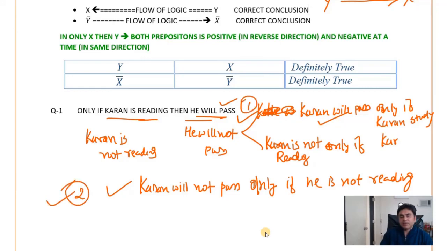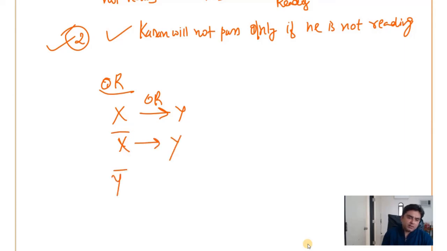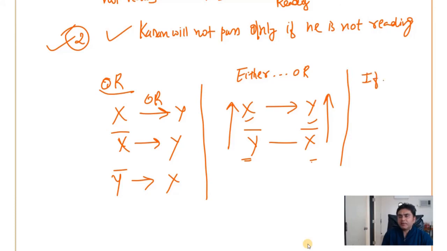So remember the 4 rules. First we studied the rule of an OR. In OR, X or Y, then X bar, then Y, or Y bar, then X. Then we studied the rule of either or. In either or, X to Y and Y bar to X bar, but the flow of logic is moving in an upward direction. So if it is Y bar, then it is X. If it is X bar, then it is Y. Then the if and then rule.